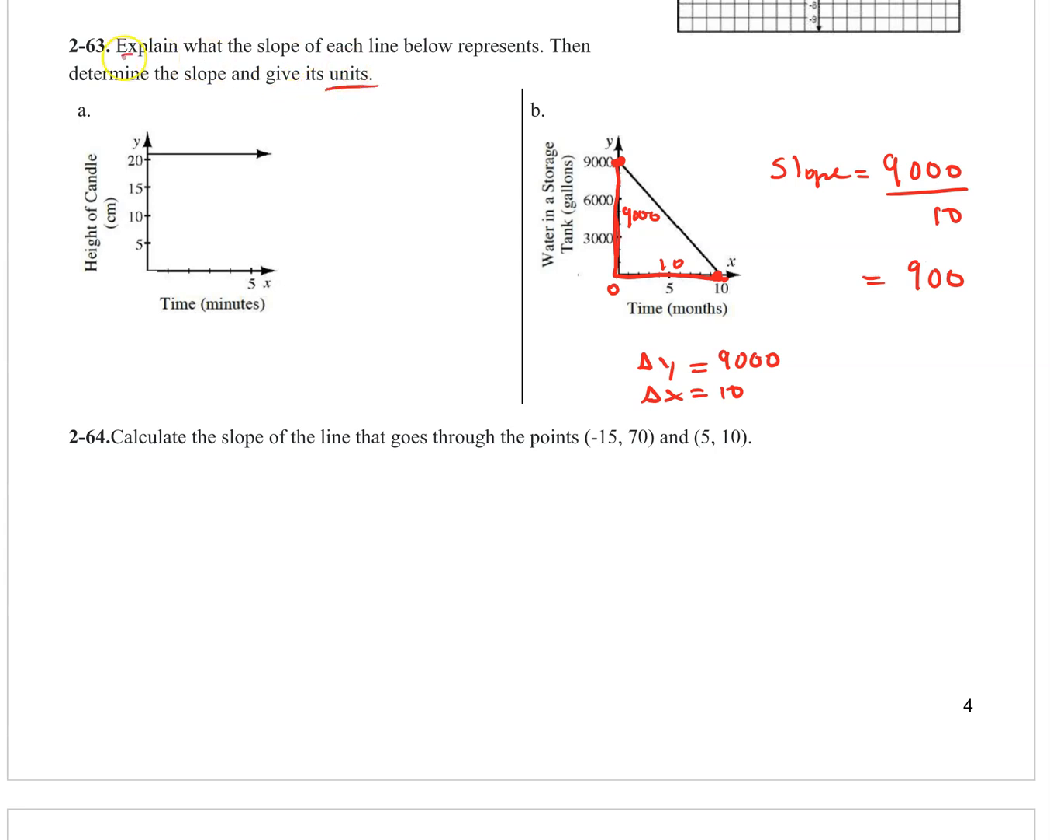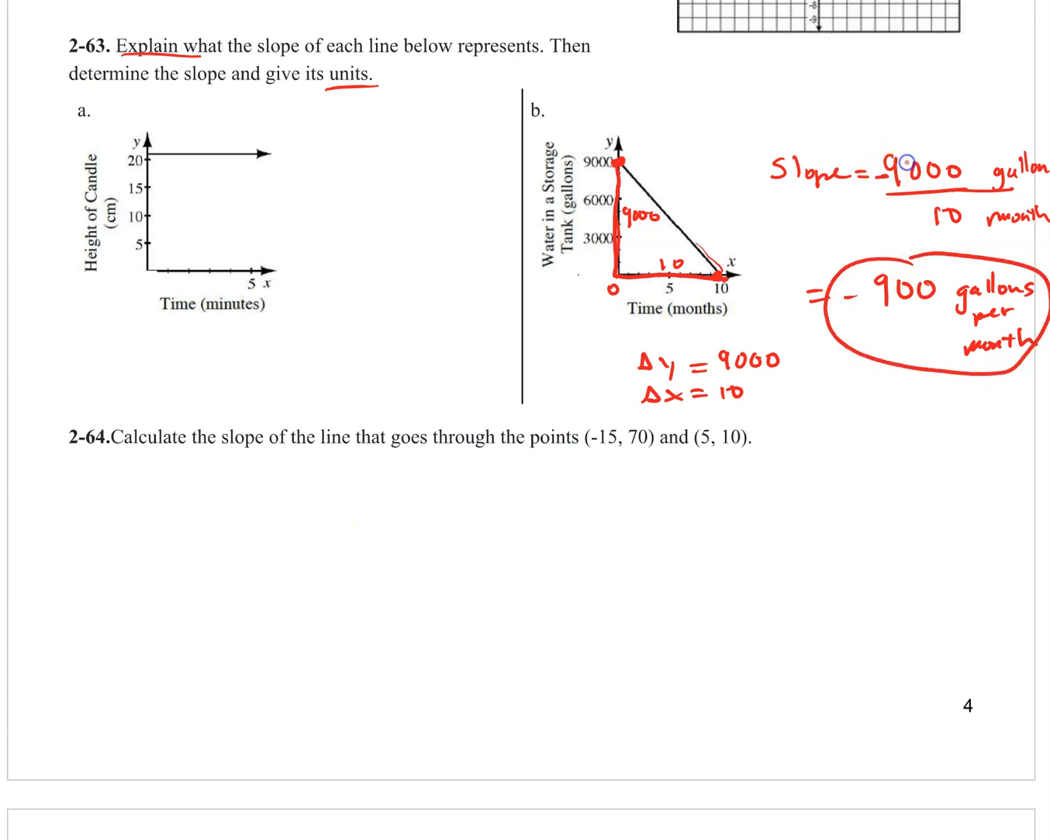Now we need units, and then we need to explain. So look at our units. The units of the 9,000 on the y-axis are gallons, and then the units on the x-axis are time in months. So 9,000 gallons in 10 months. All right, so our answer, 900 gallons per month. Now let's do a sign check. This is decreasing. So when we do our sign check, we make sure our answer is negative. So maybe I should have made this negative 9,000.